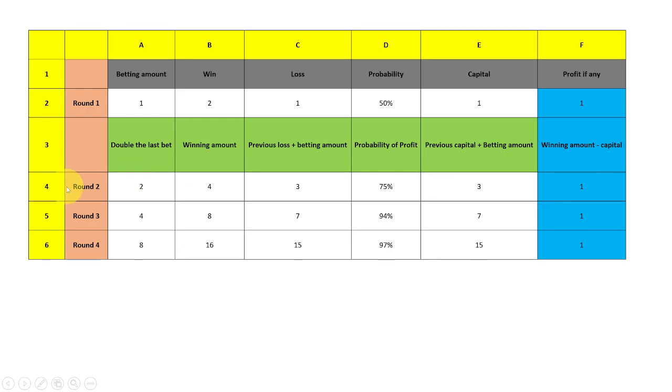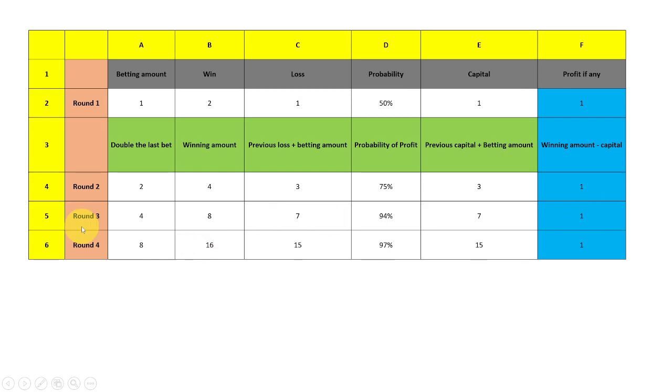Say suppose we are losing again in the second round, then we go to the third round. We are doubling our bet, so from 2 it becomes 4. If you are winning, we'll get 8 rupees. If you are losing, it is 1 plus 3 plus 4, 7 rupees. The probability, as we saw, is 94%. And the capital is 1 plus 3 plus 4, which is 7 rupees. And the profit will be 8 minus 7, which is 1.